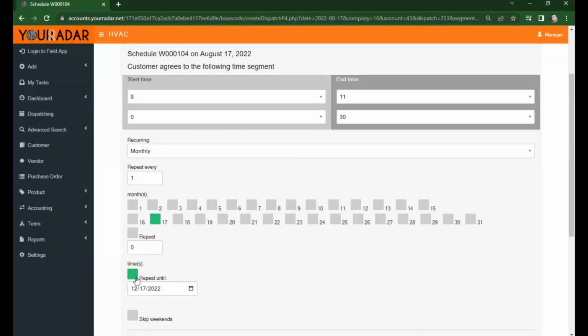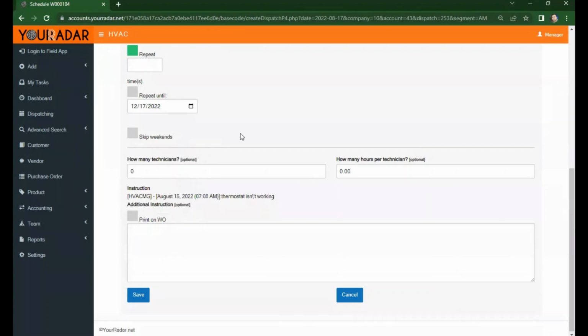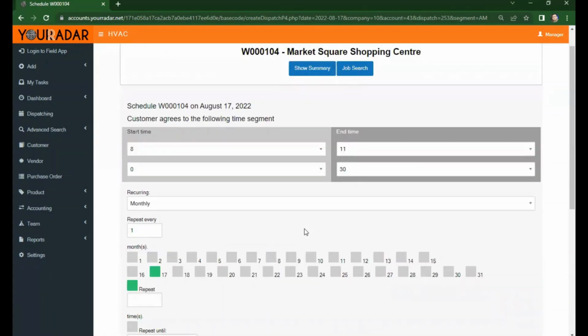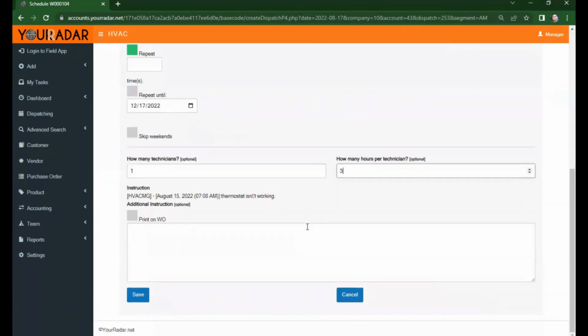And also don't forget to click the square icon. We're not going to skip the weekends. How many technicians do we need? Let's say we need one technician. How many hours? 3. From here, scroll down and have a final look. If everything looks good, click Save.